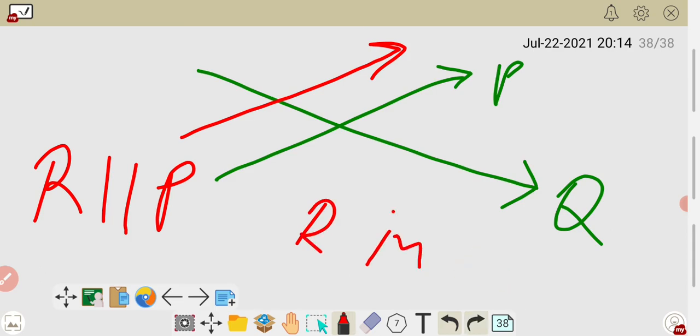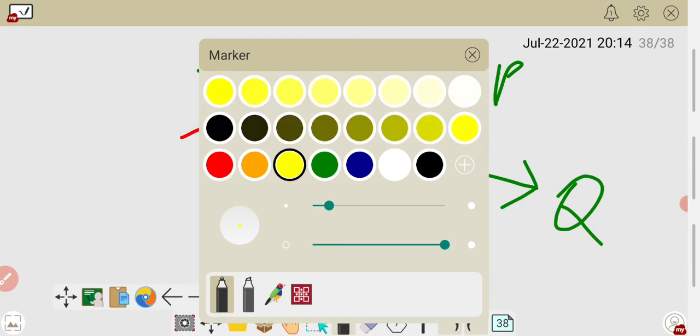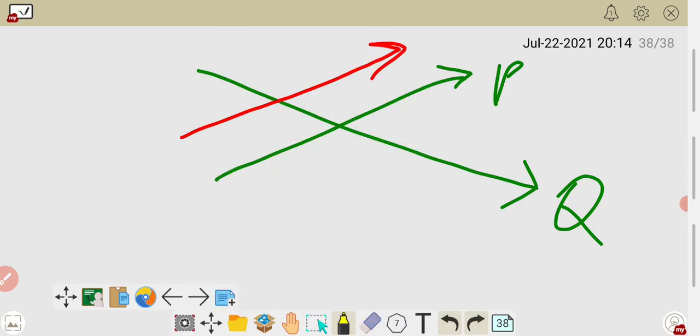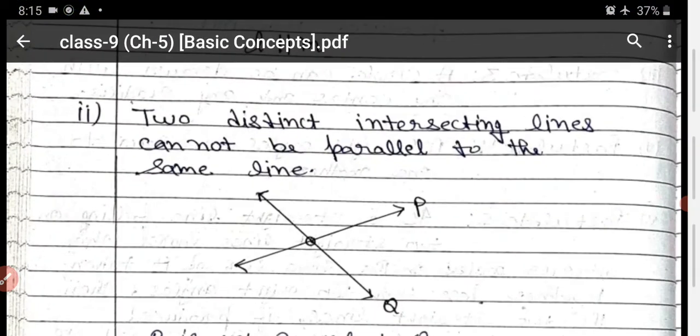Okay. In the same way, I am making one more line. If I am drawing a parallel line with Q, now that yellow line is parallel to Q, but the yellow line is intersecting for P. Understand or not? So what is it? The equivalent fifth postulate in another form.